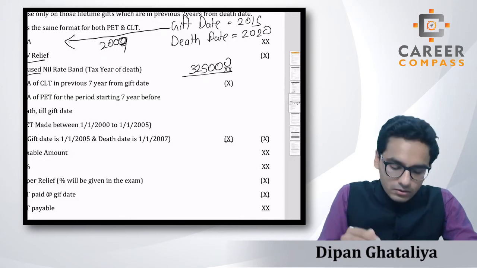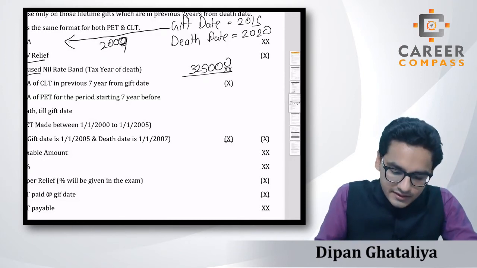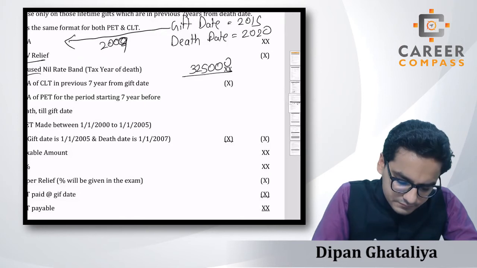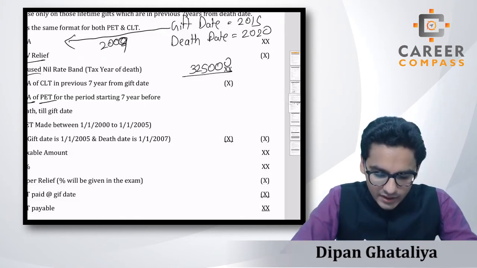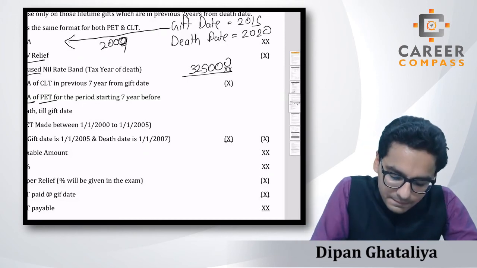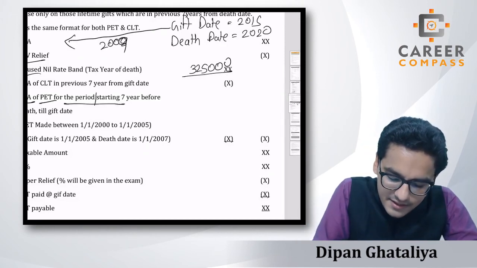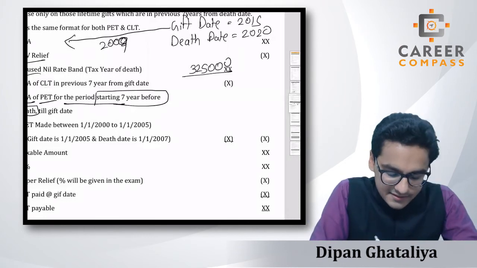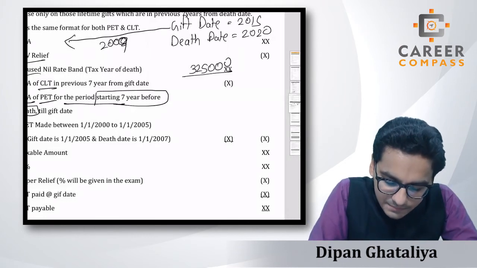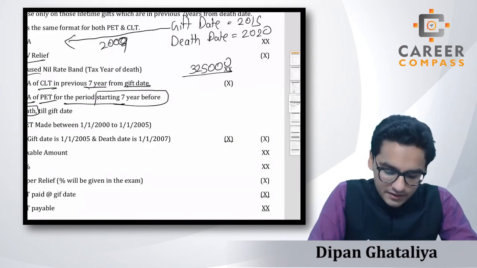Now the more complicated sentence comes over here: GCA of a PET for the period starting 7 years before death. Students, in the case of the CLT, the 7 year period started from the gift date, but over here the 7 year period starts from the death date.